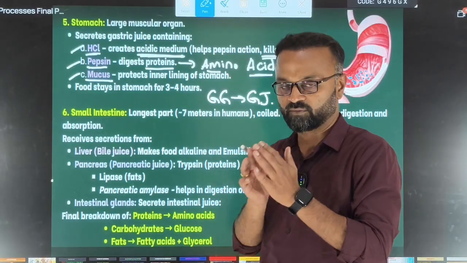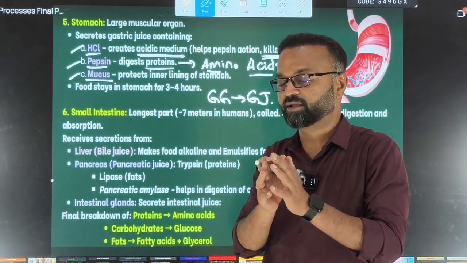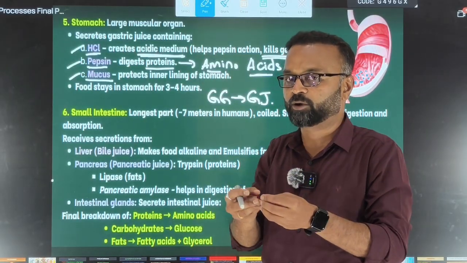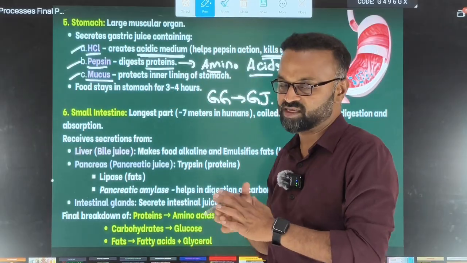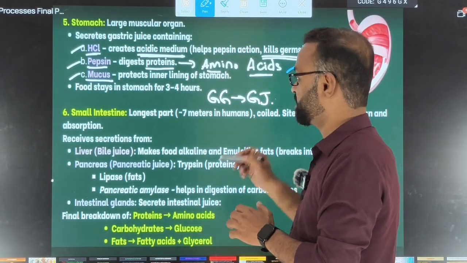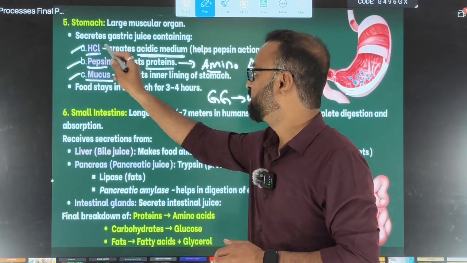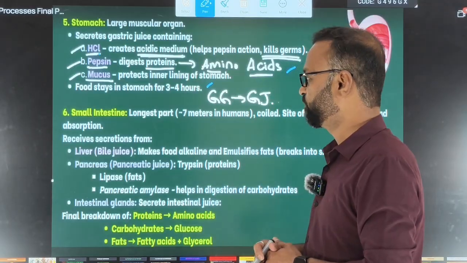So HCl will make the food acidic so that it will kill the germs, and it also creates the acidic medium so that the pepsin can become active and break down the proteins into amino acids. Next one is the pepsin. Yes, pepsin will digest the proteins into amino acids, and mucus will protect the inner lining of the stomach from the HCl. Okay, so food will stay in the stomach about 3 to 4 hours.